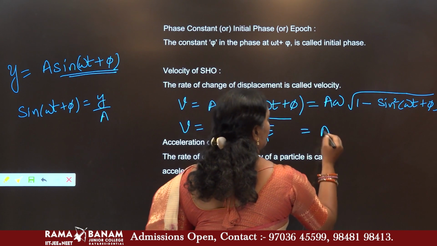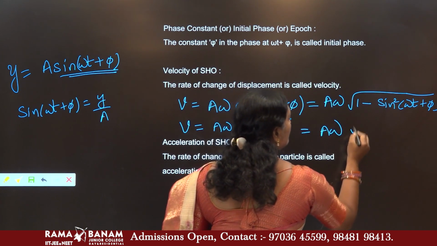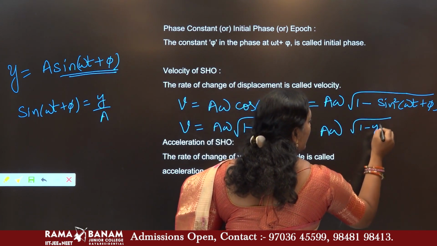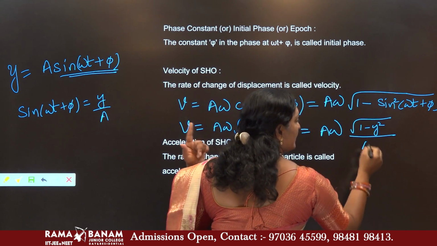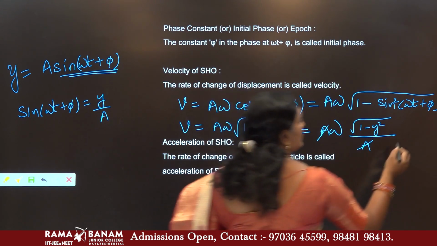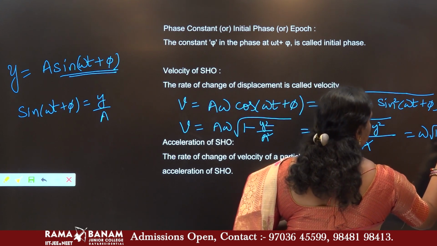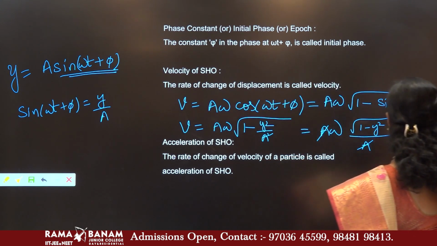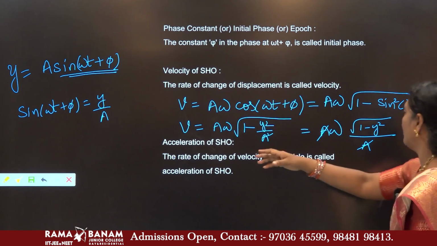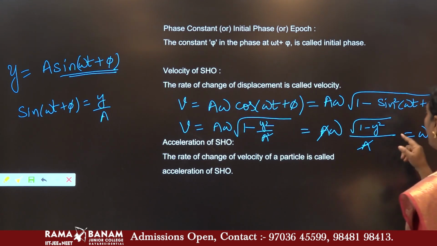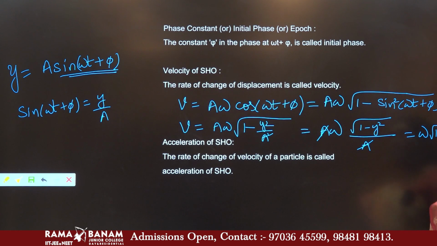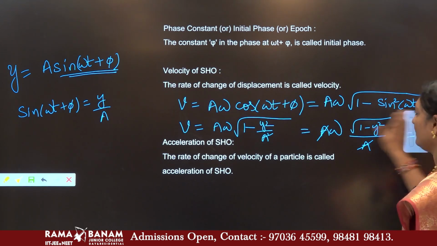Let me write it for you: a omega root over 1 minus y square by a square, the root of a square is a, and a gets cancelled. Hence the formula: v equals omega root over a square minus y square.